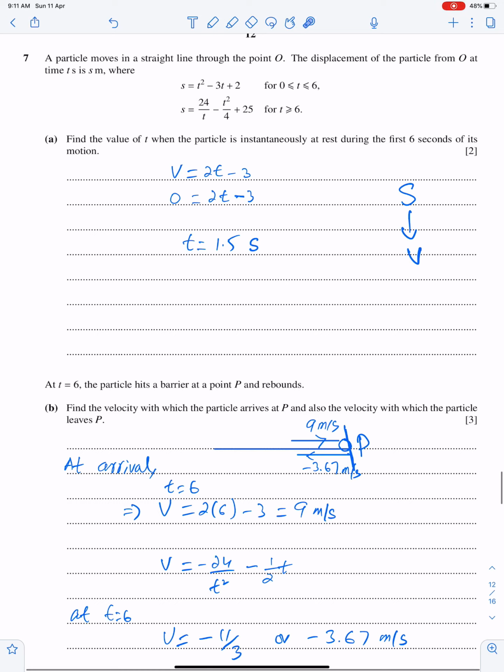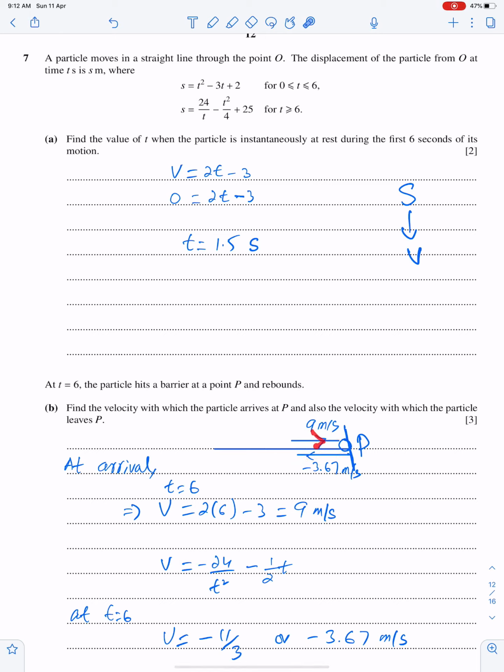You all know when we differentiate displacement, we get velocity. Second part, at t equals 6, the particle hits a barrier at a point P and rebounds. This is the barrier. At t equals 6, particle hits the barrier. So find the velocity with which the particle arrives at P, meaning hits the barrier, and also the velocity with which the particle leaves P. So we need the striking velocity and return velocity.